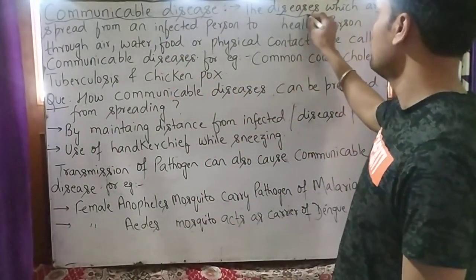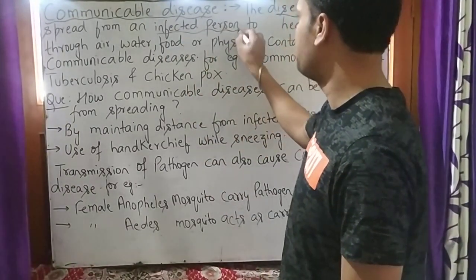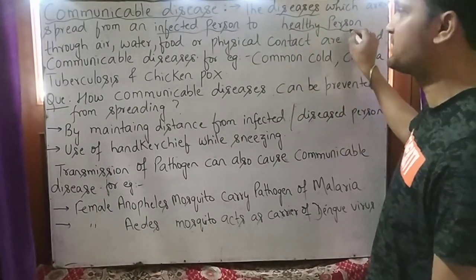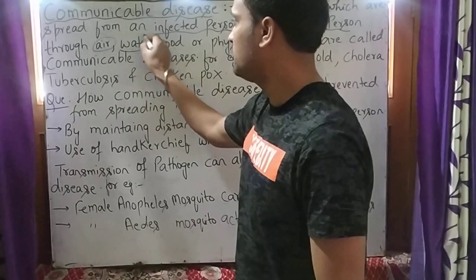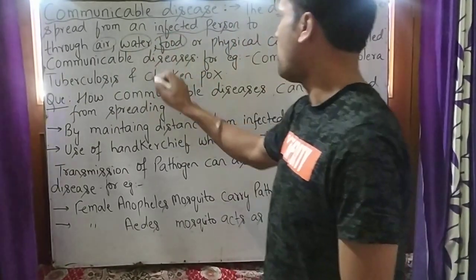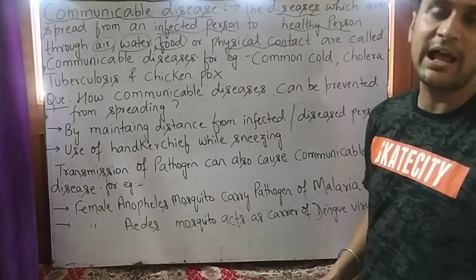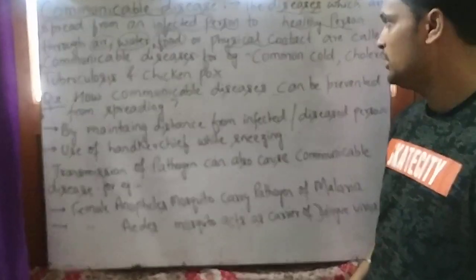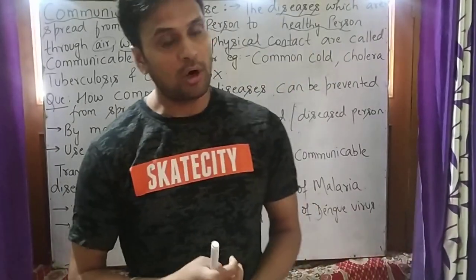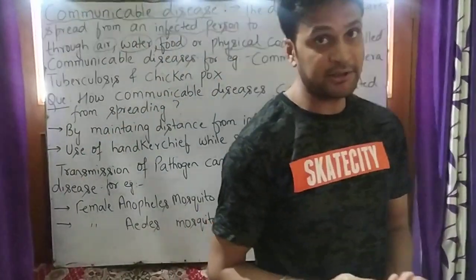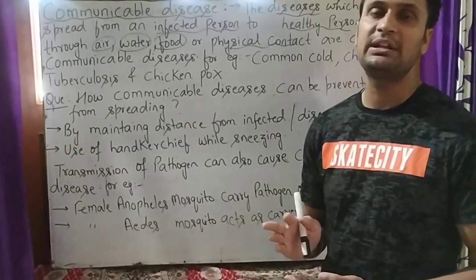Those diseases which are spread from an infected person to a healthy person through air, water, food, or by any physical contact are known as communicable diseases.